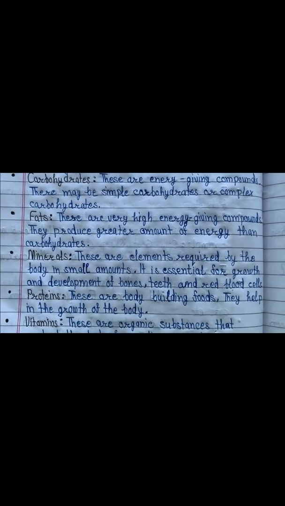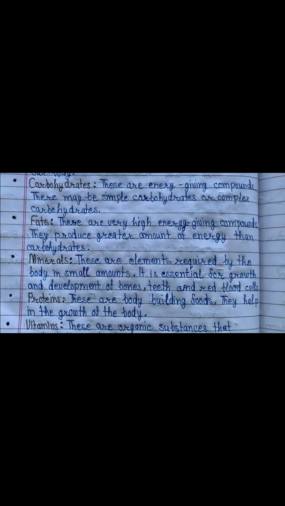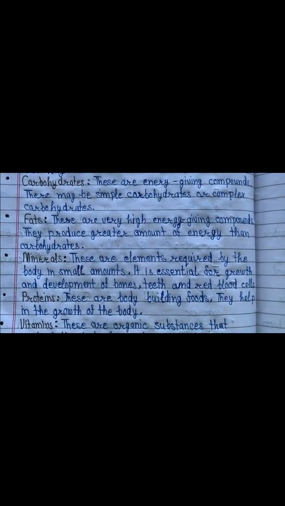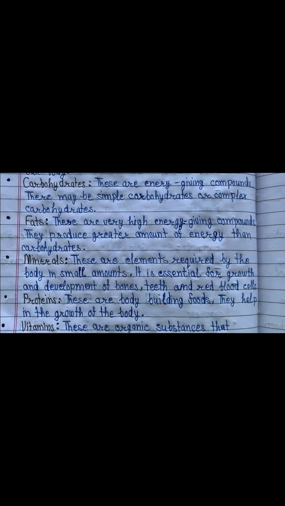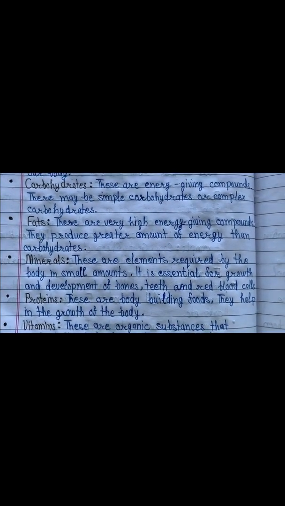Then there are minerals in the food. Minerals are required in a very small quantity in our body. For example, salt is a mineral. Then we have proteins. Proteins help us in building our body. And then we have vitamins. Vitamins help us to fight the disease.